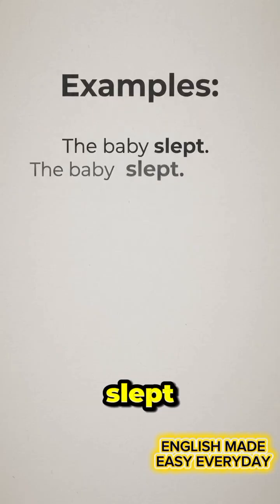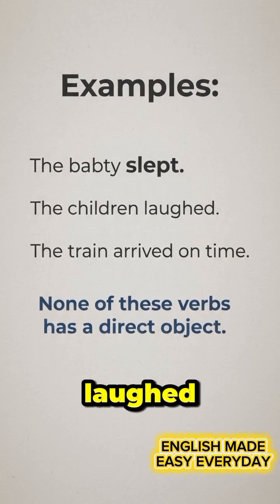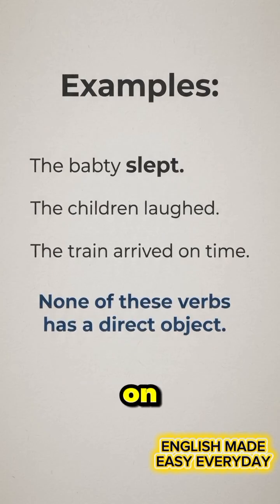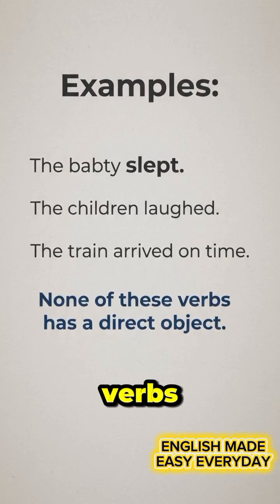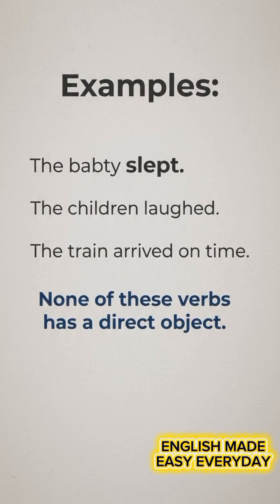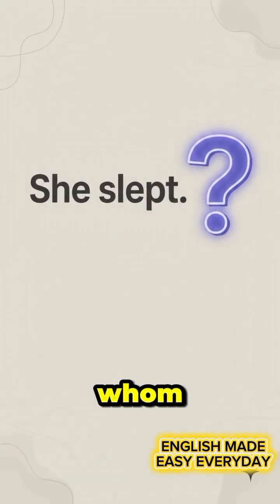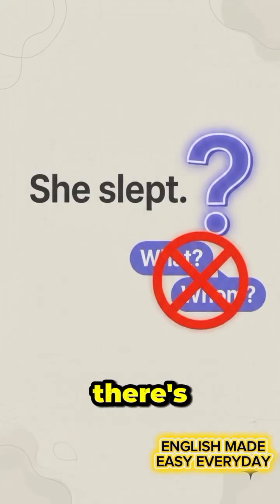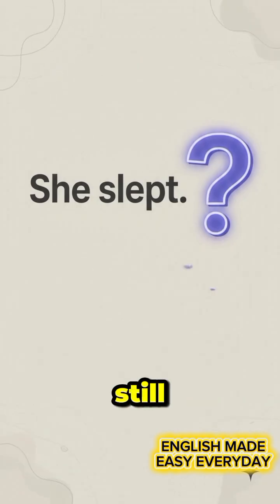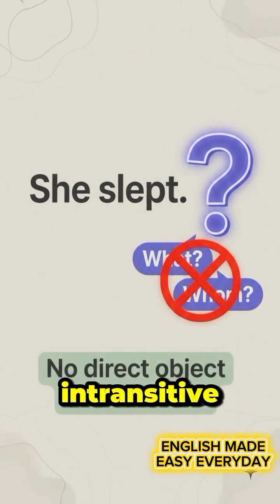Examples, the baby slept. The children laughed. The train arrived on time. None of these verbs has a direct object. Ask yourself, what or whom after the verb. If there's no direct object and the sentence is still complete, the verb is intransitive.